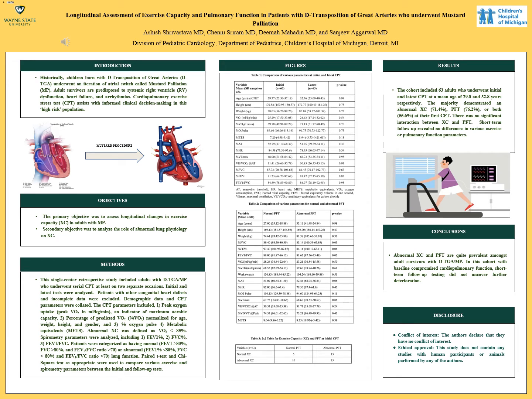Now let's see what results we could get from our analysis. First of all, the cohort included 63 adults who underwent initial and latest CPT at a mean age of 29.8 years and 32.8 years respectively. Majority demonstrated an abnormal exercise capacity, that was 71%, abnormal pulmonary function testing, that was 76.2%, or both abnormal exercise and pulmonary function testing, which included 55.6% of the patient population.